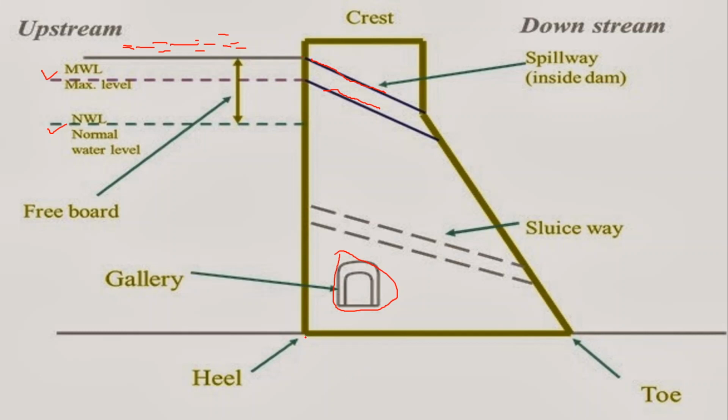Next, coming to this, it is the hill part. Up to here, in the retaining wall, this is our base level. At this location is the heel, the starting point, and this one is the toe. Toe is nothing but the base level. Next, sluice way and spillway are both the same. Now you may have a doubt about what upstream, downstream, spillway and sluice way are. We will see that now.